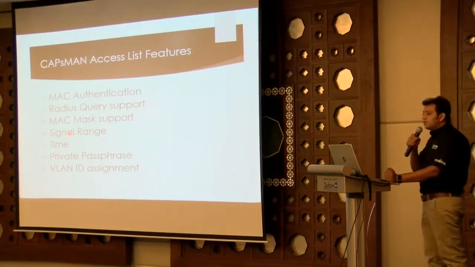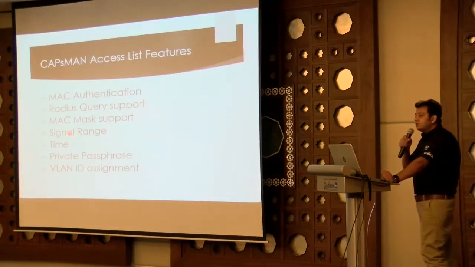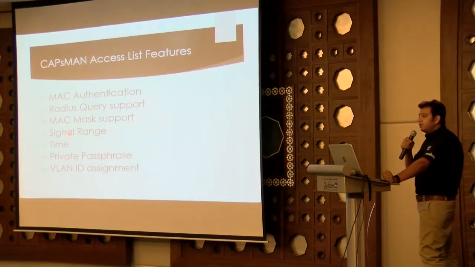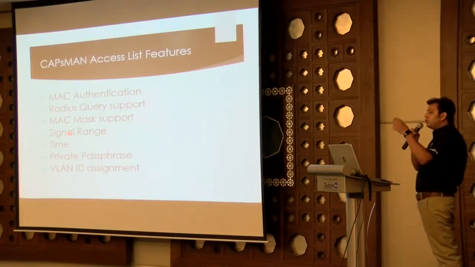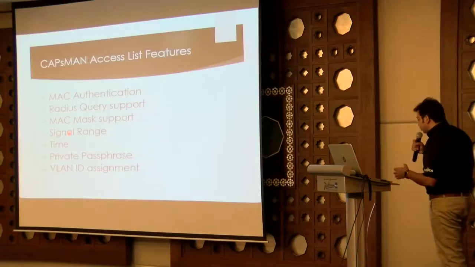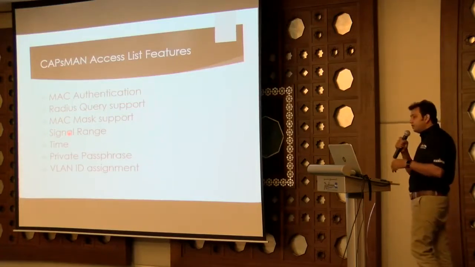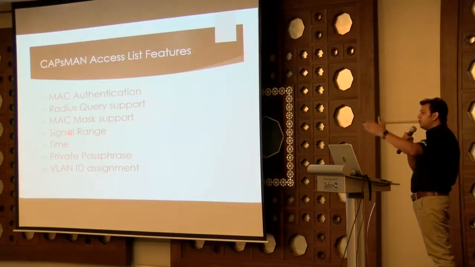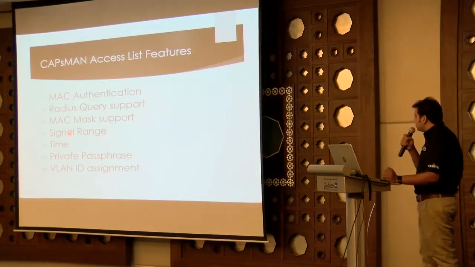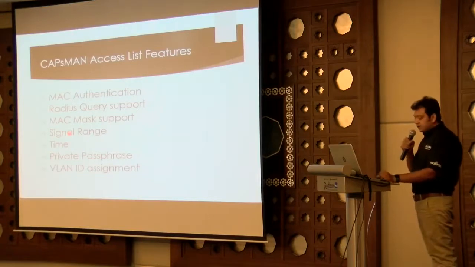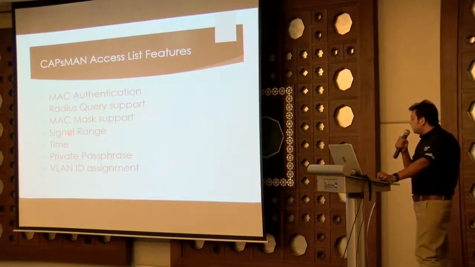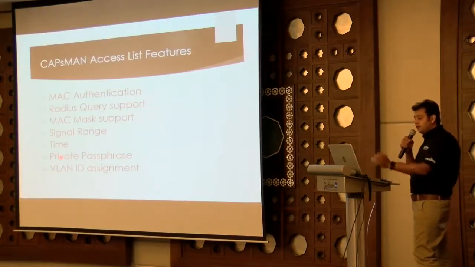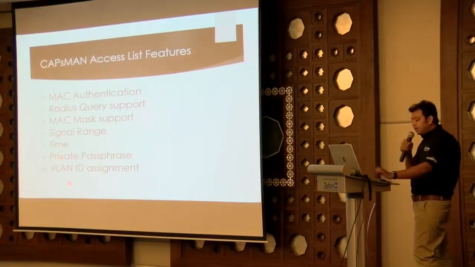So for these kinds of customers, when you are deploying as an ISP and giving the router to any customer, make sure you define a good signal strength. Means if someone is using it from a single room where the AP is, you have to define that this signal strength is good. But if he is going outside, you can kick out the user. So that is also a good thing which is available in MikroTik. You can make time-based authentication, private passphrase, you can define the password for different APs, and also do VLAN ID assignments.